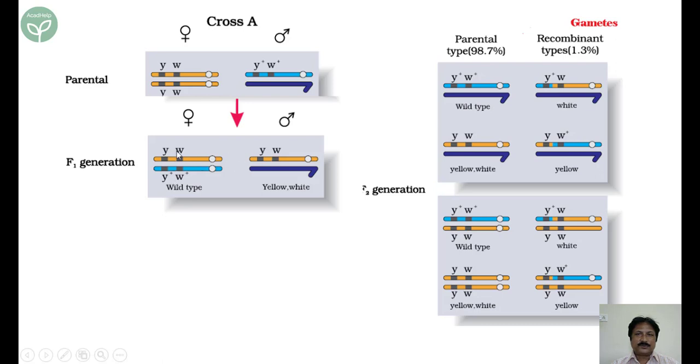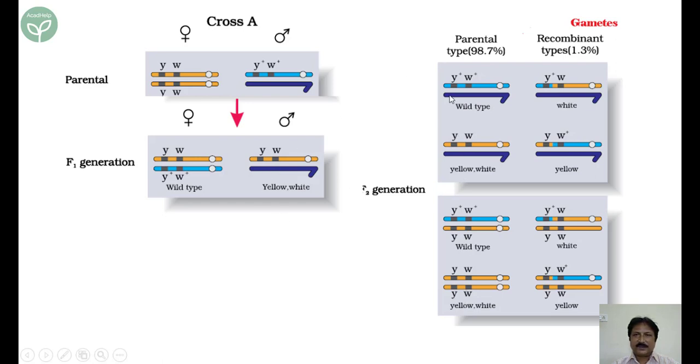Now these 2 chromosomes will be separating. Clear? Now during this separation, what you will find? This chromosome will pair with this chromosome. This chromosome will pair with this chromosome. Similarly, this chromosome will pair with this chromosome, and this chromosome will pair with the Y chromosome, like this. So we have 4 combinations. These are the 4 combinations.